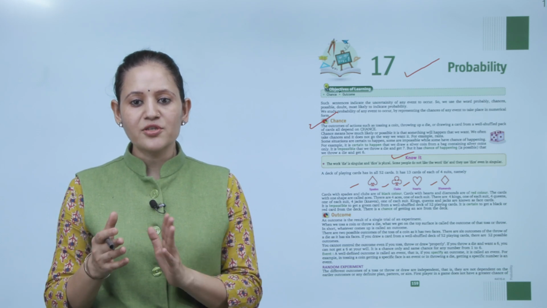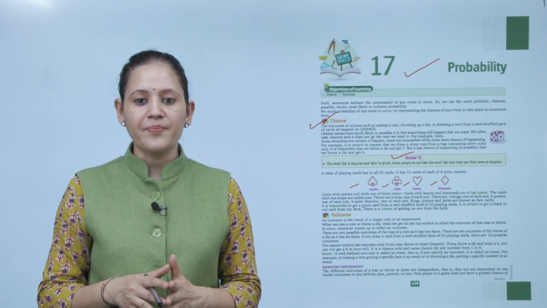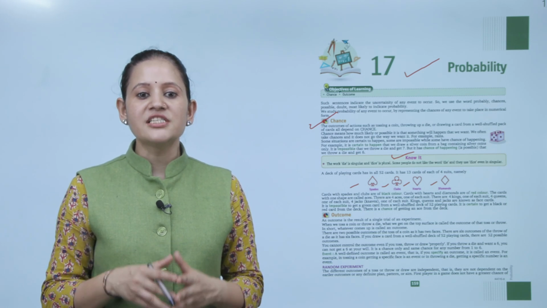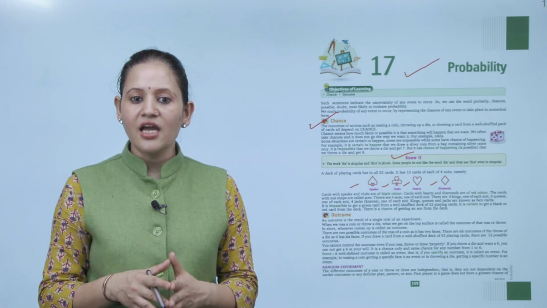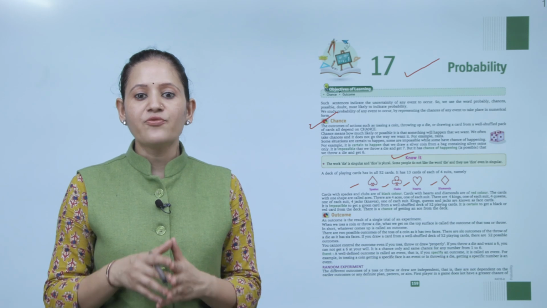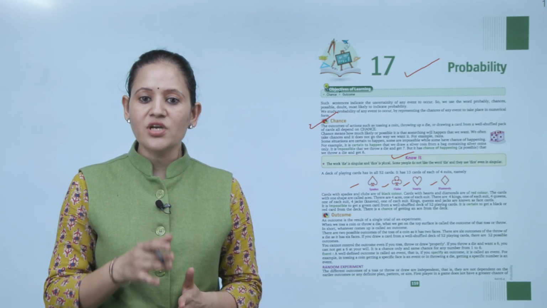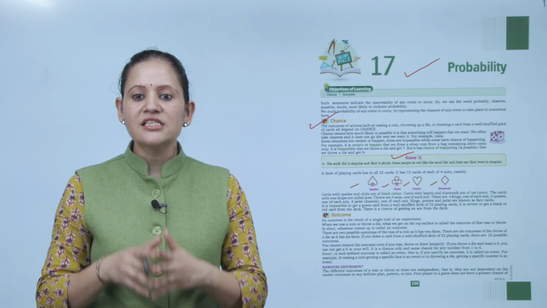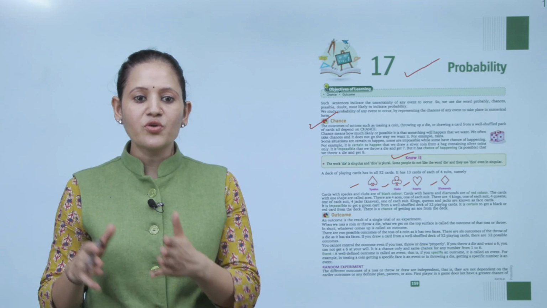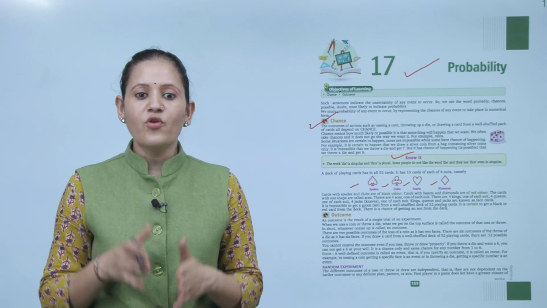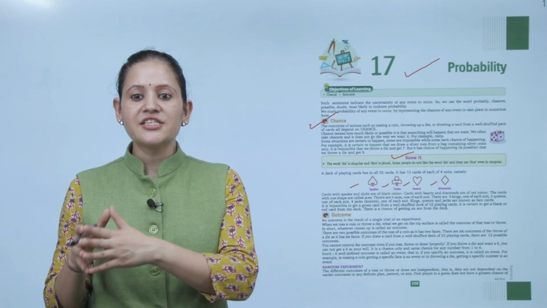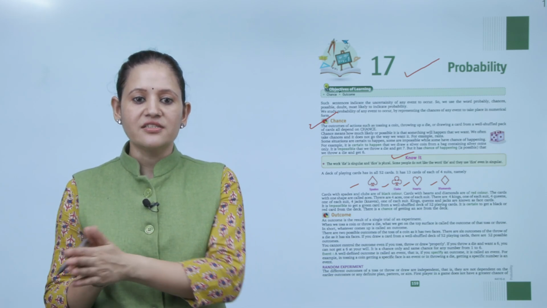Cards with spade and club, those are of black color. Cards with heart and diamond are red color. The card with one shape is called the ace. There are 4 aces, one of each suit. There are 4 kings, 1 in each suit. 4 queens, 1 in each suit. 4 jacks, 1 in each suit. Kings, queens and jacks are known as face cards.